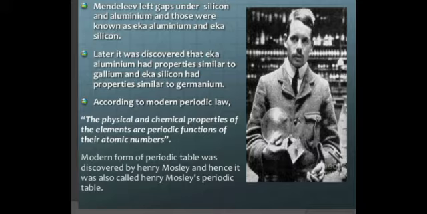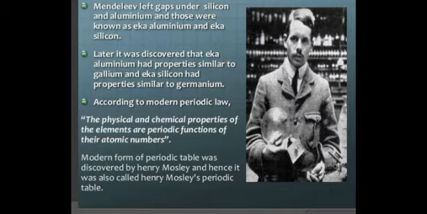Next, Mendeleev left gaps under silicon and aluminum, and those were known as Eka-aluminum and Eka-silicon. This was also one of the greatest contributions of this periodic law. Later it was discovered that Eka-aluminum had properties similar to gallium, and gallium was discovered due to Eka-aluminum, and germanium was discovered due to Eka-silicon.